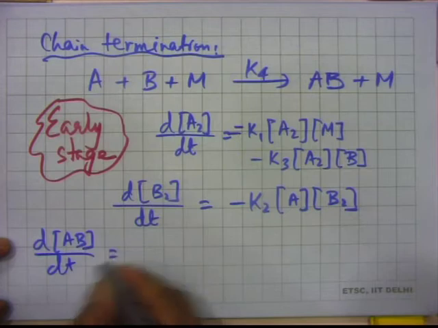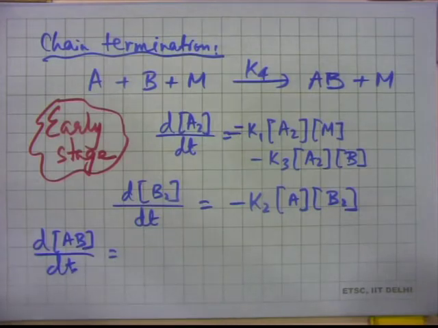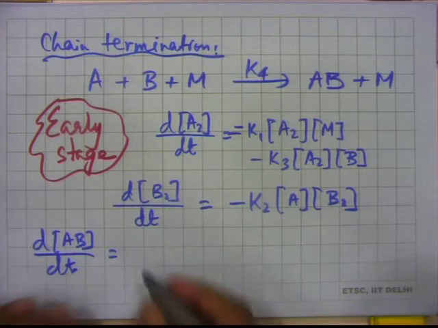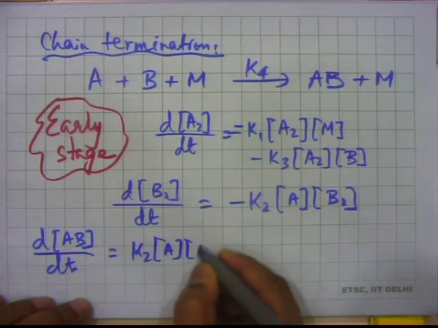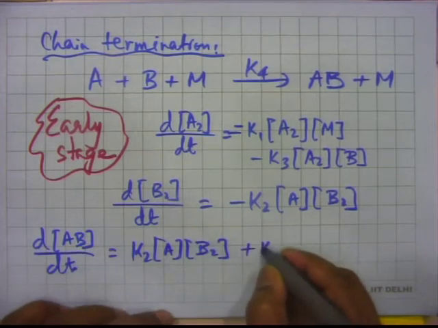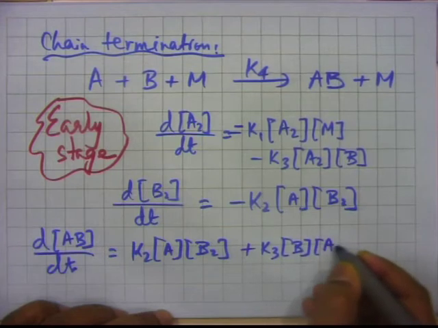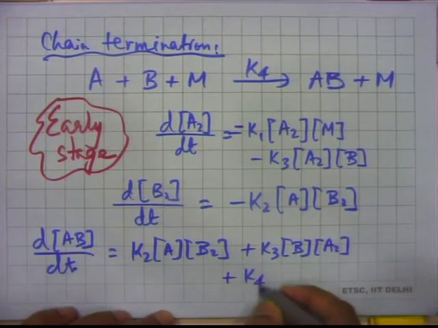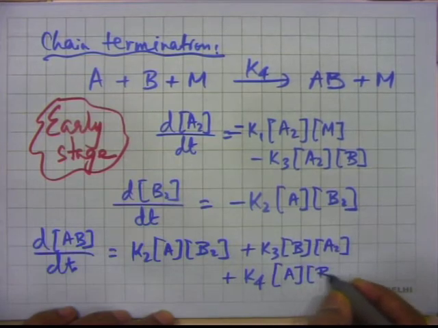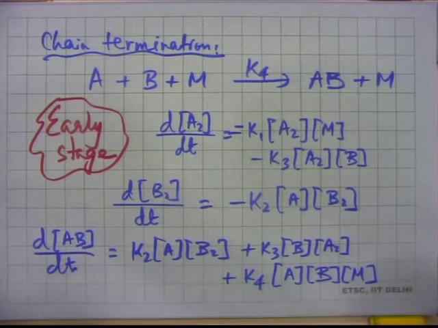So please tell me how many terms this should have. 3 terms, because again from the reactions that you must have written by now, reactions 2, 3 and 4 have AB. 2, 3 and 4. So these are various rates.